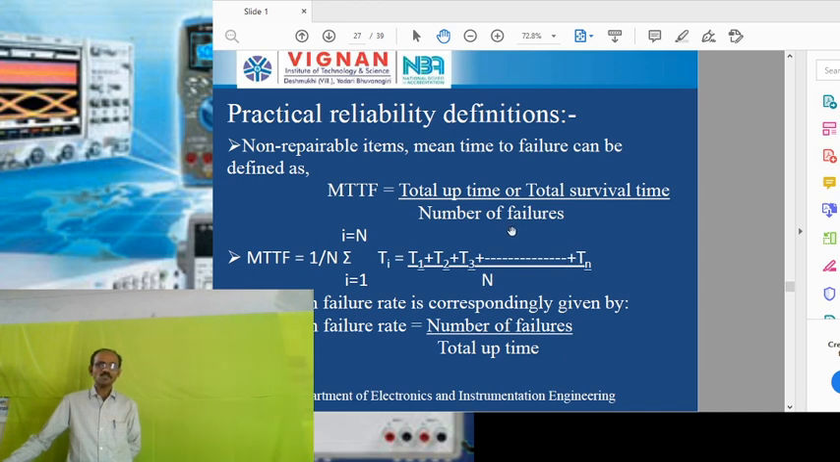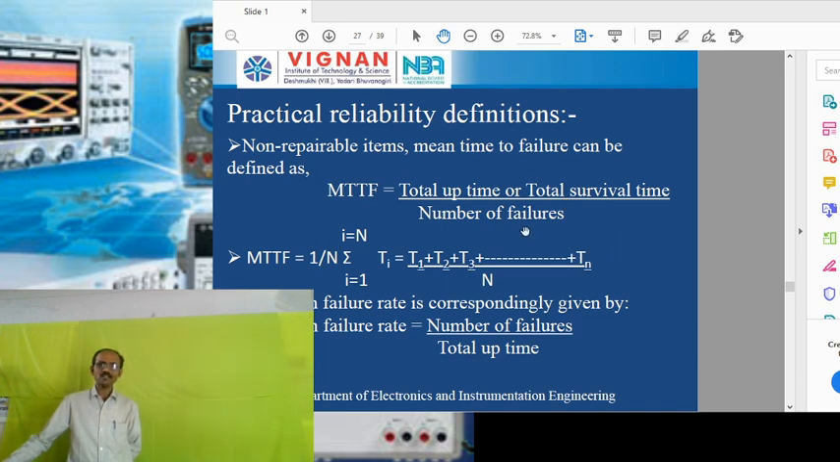So while defining the reliability, we are going to be taking two items. One is non-repairable items and the other is repairable items. For non-repairable items, we can define the measurement of reliability in terms of mean time to failure. Here the mean time to failure can be defined as the ratio of total uptime or total survival time to the number of failures. So what is total uptime? Total uptime can also be called the total survival time.